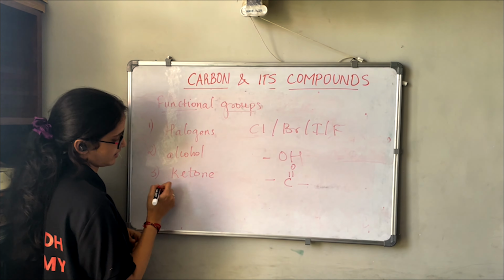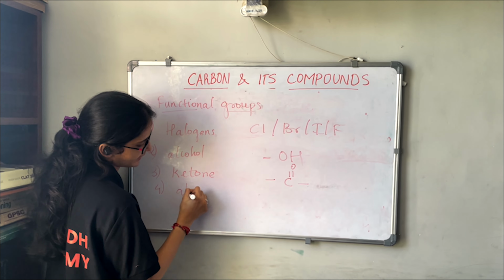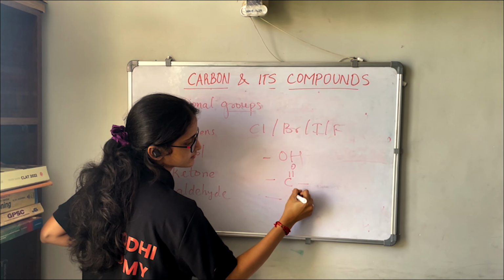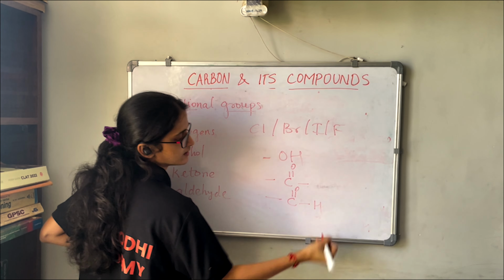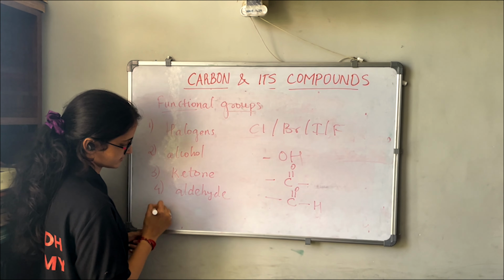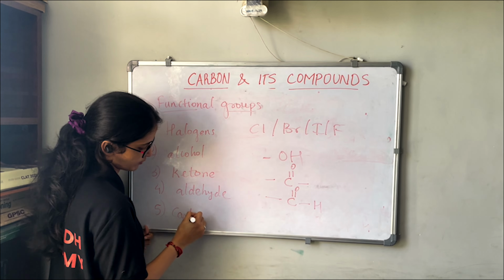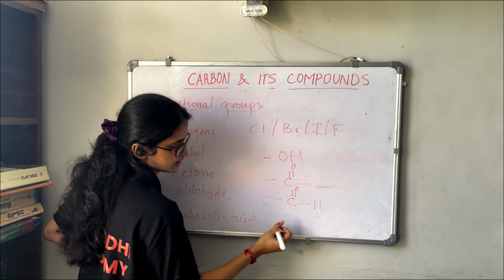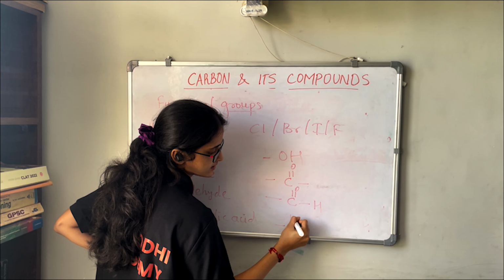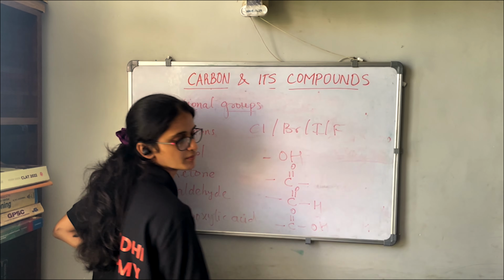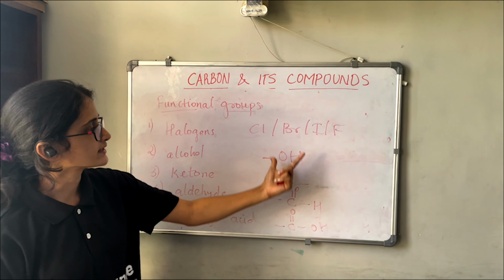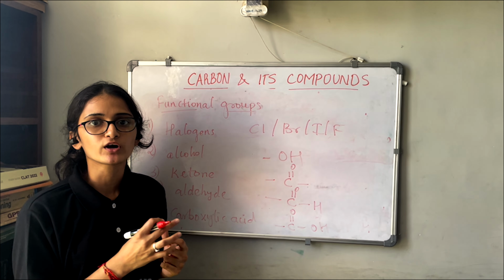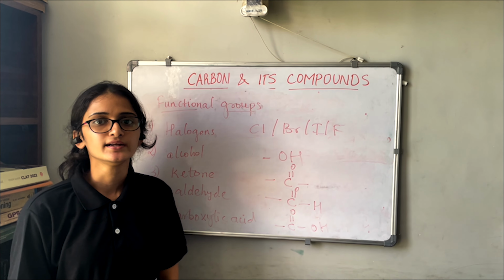Then we have aldehyde, which is denoted like this, and finally a carboxylic acid, which is denoted by this formula. These are the functional groups which can combine with carbon or hydrocarbons to form another compound.